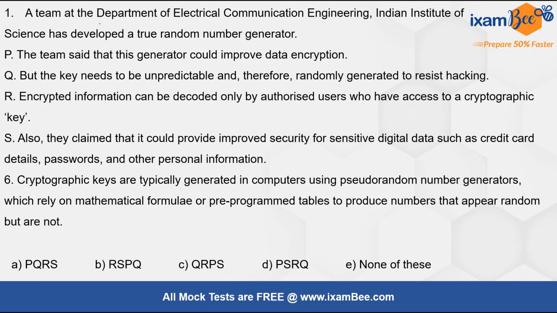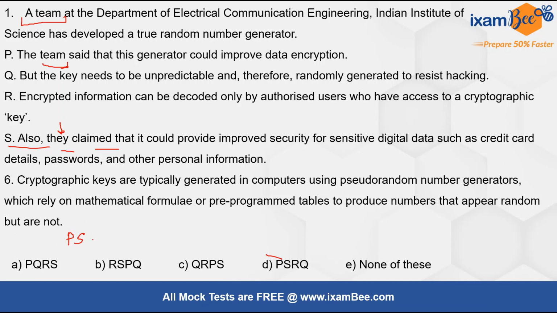So now next question, the first statement says, a team at the Department of Electrical Communication Engineering, Indian Institute of Science has developed a true random number generator, alright. Now P says the team said, now yes, this makes sense, P after 1 makes sense because here also the team is being talked about and now the team has said something, okay. And then if we put P here, after P the team said so and so. S says also they claimed, they means again the members of the team, right? So after P, S should come. Now we have this option which looks close to what we are forming.